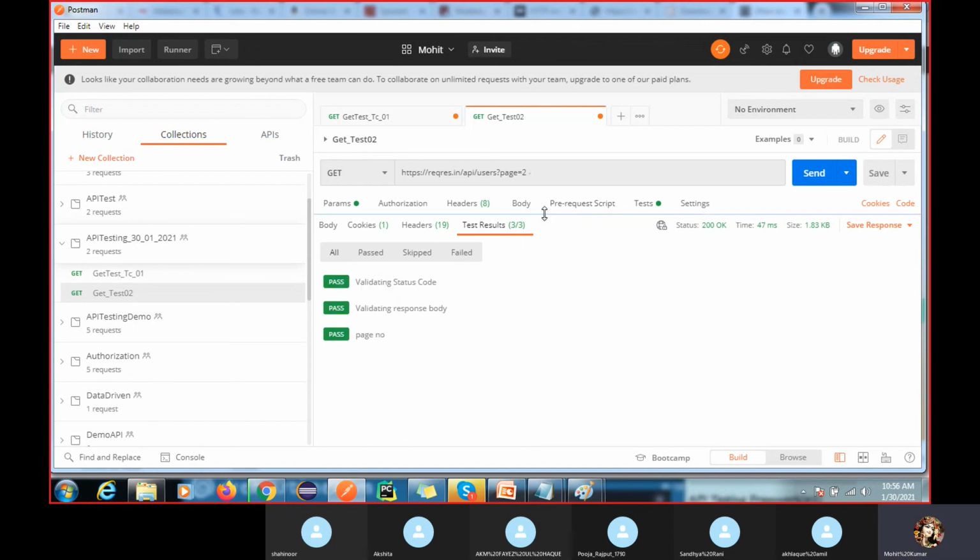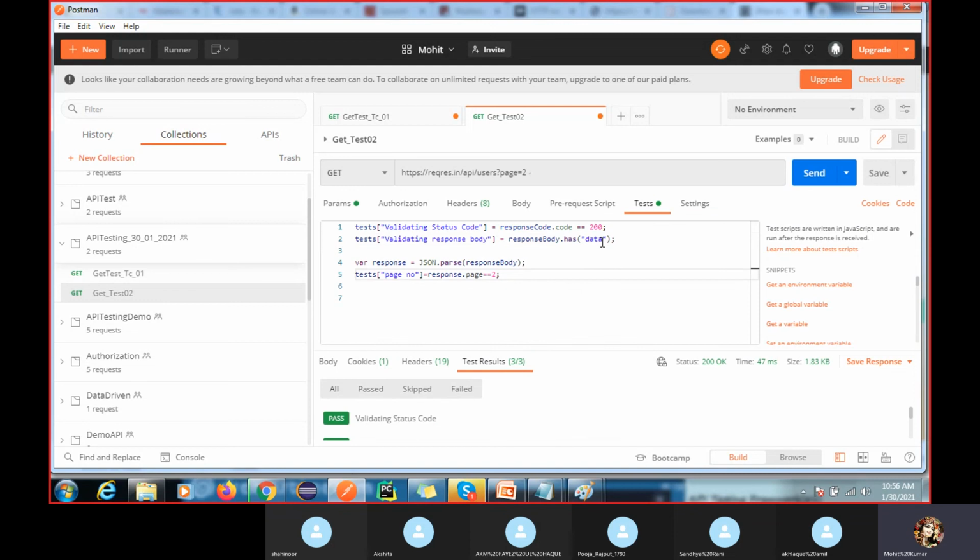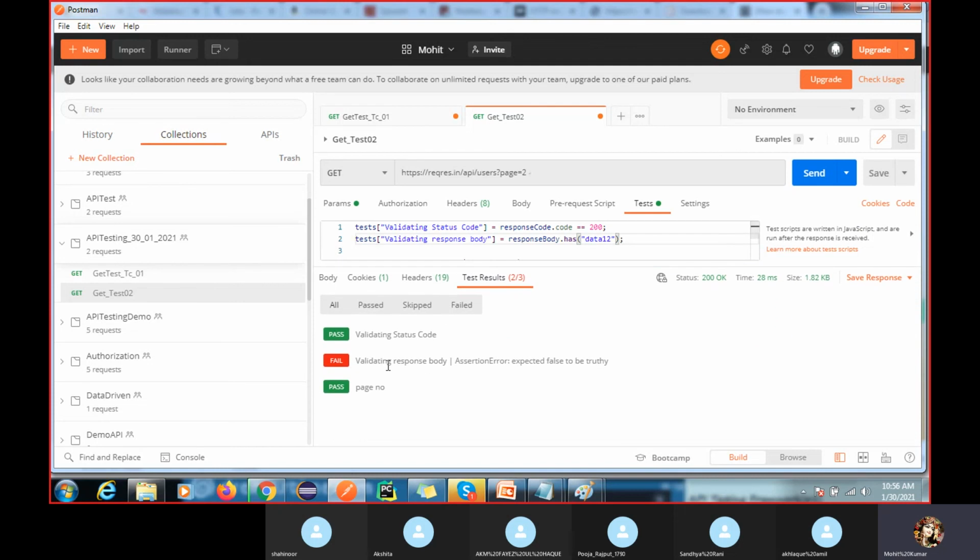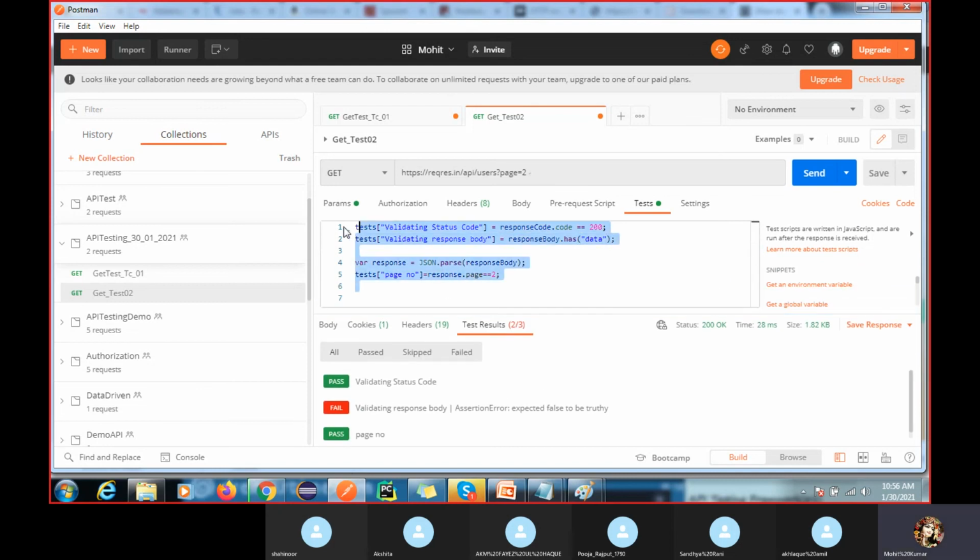Now I'm going to make the test fail: I'm writing something different and running this. You can see here validating response body asserts expected false truly, because this is not available. Data 1 2 is not available. If anything fails, you will get the status as fail. So this is how you can make your automation more robust, because in real time, as I told you, you can do that in Postman.